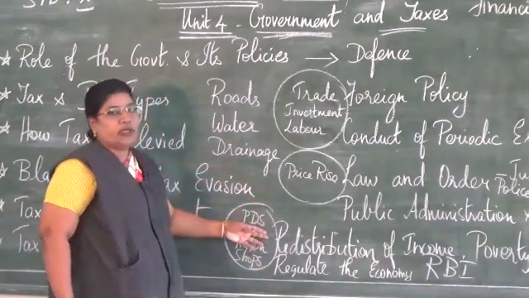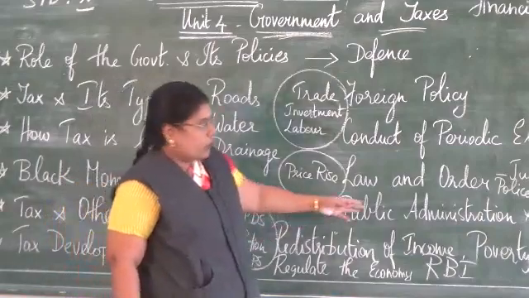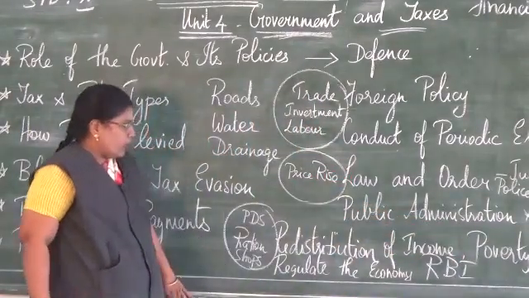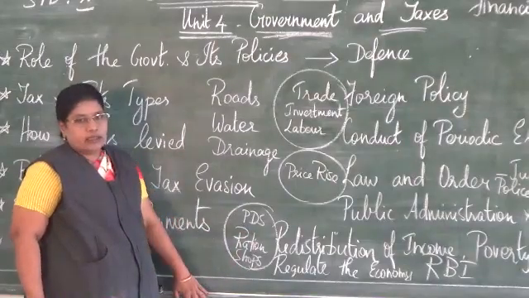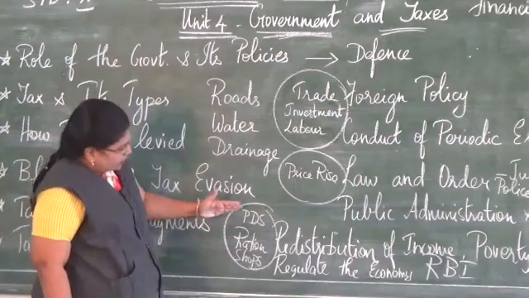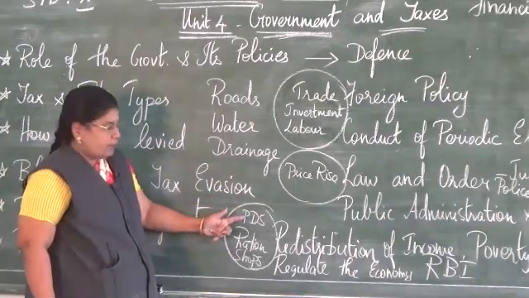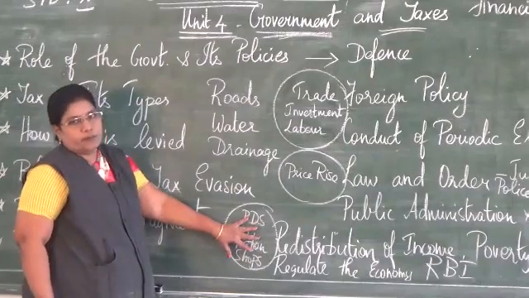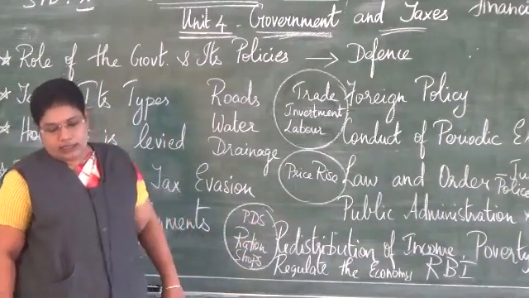Now, redistributing of the income that is got, how to make the poor people come out of the poverty line, how the RBI regulates the economy of a nation, and how the government has the public distribution system through which the poor people are provided with goods that they need.